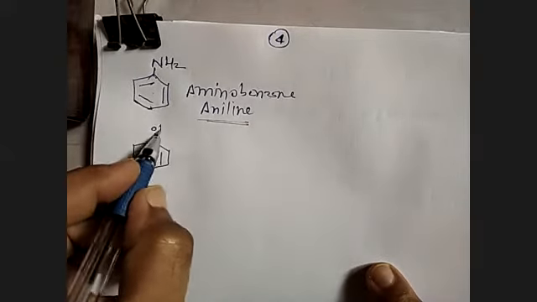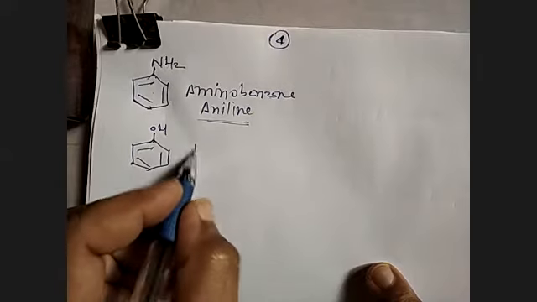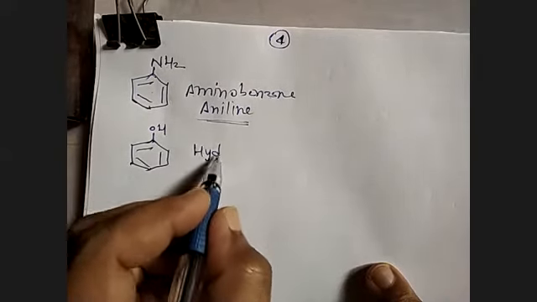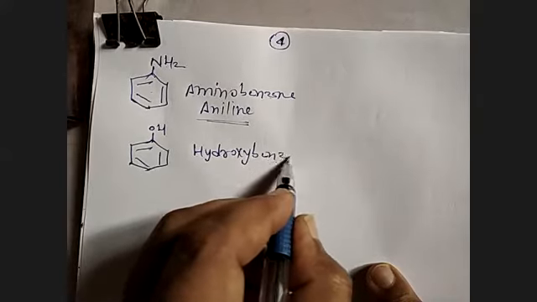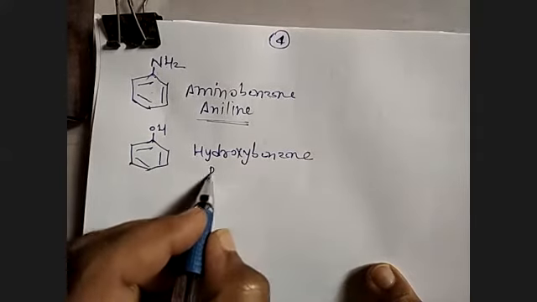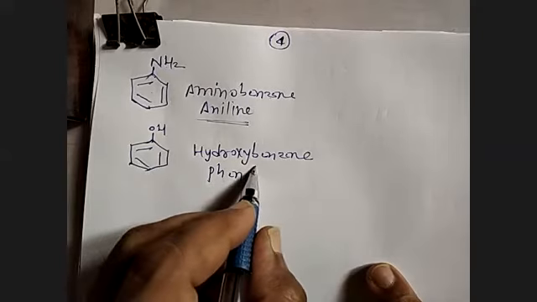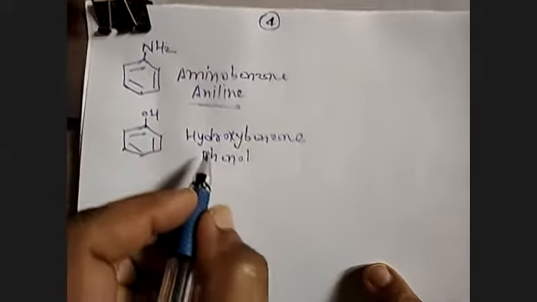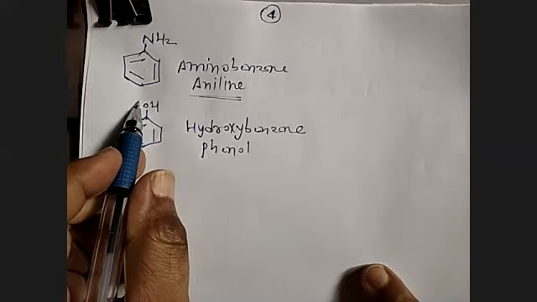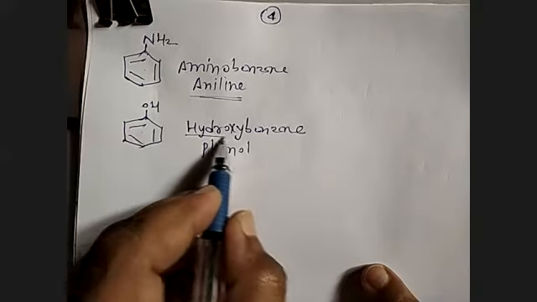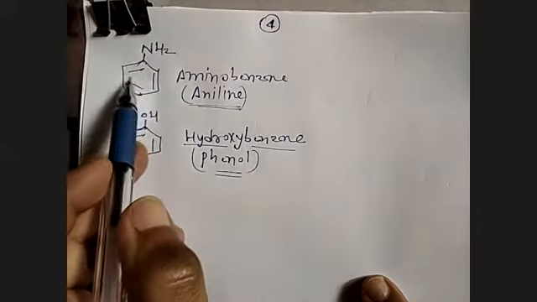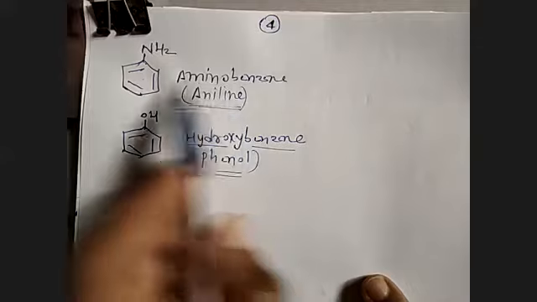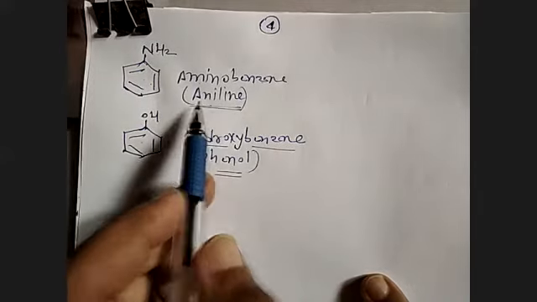Benzene attached to OH is called hydroxybenzene, and hydroxybenzene is commonly called phenol. NH2 attached to benzene is called aminobenzene, or also aniline.